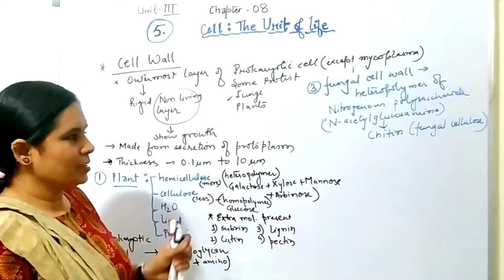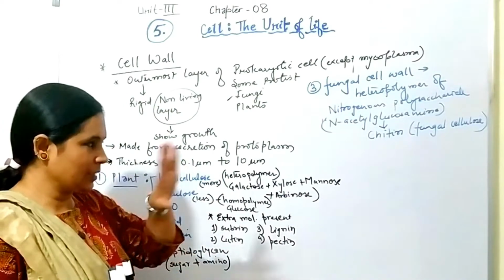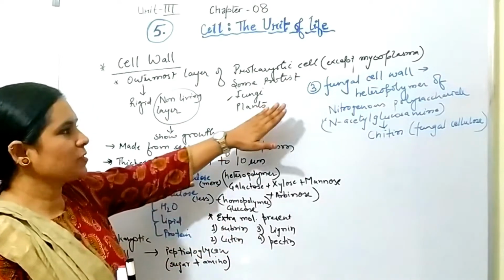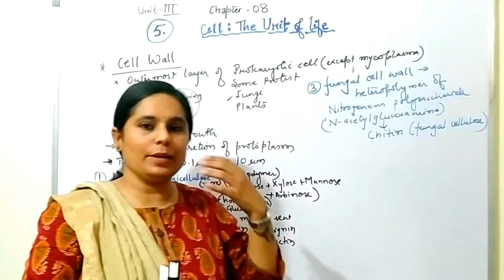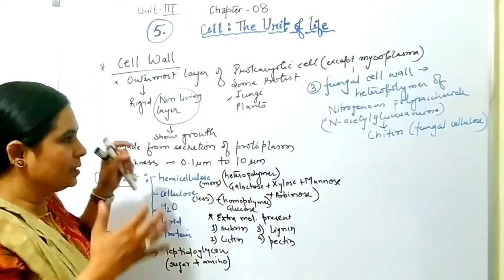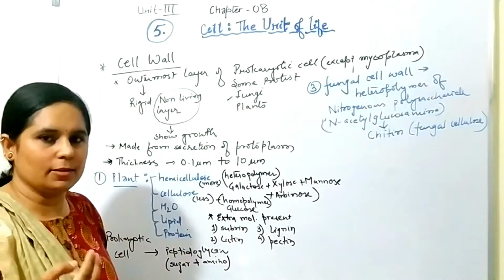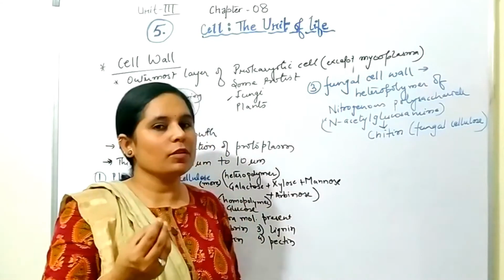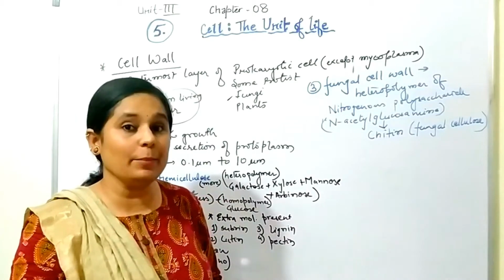Now this is the primary or the basic explanation of cell wall. Now I will be telling you in detail that this cell wall is having many layers. If we talk about a new cell, immature cell, you will find only one layer. That will be the primary layer.